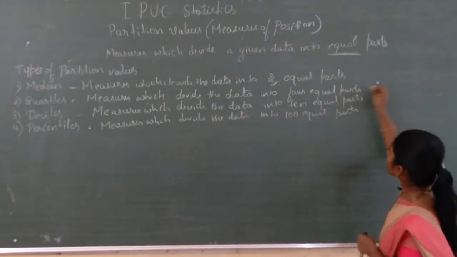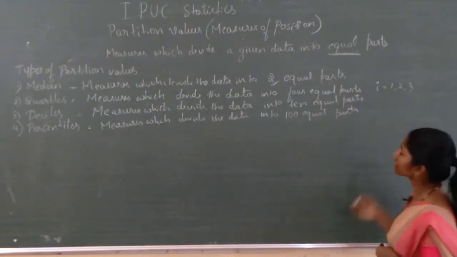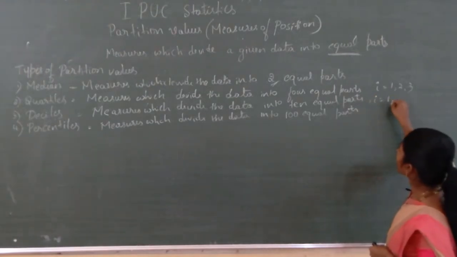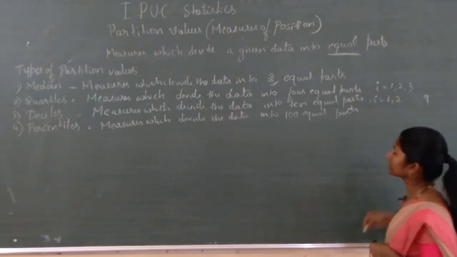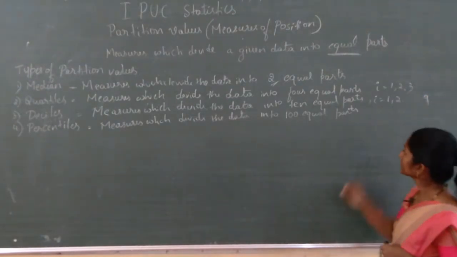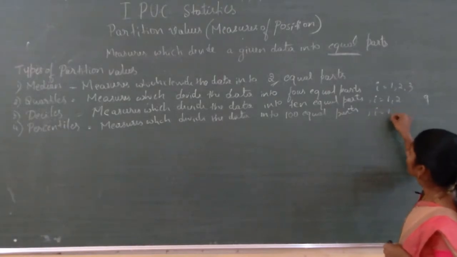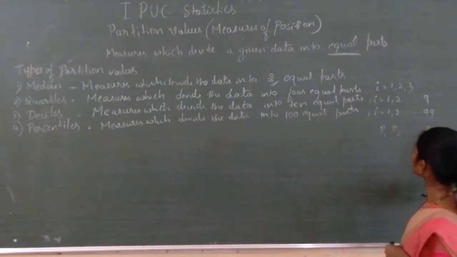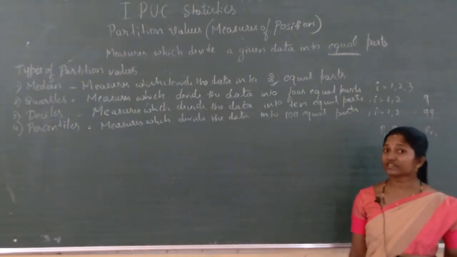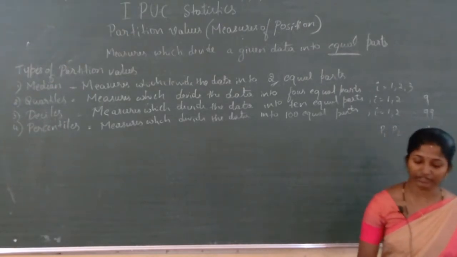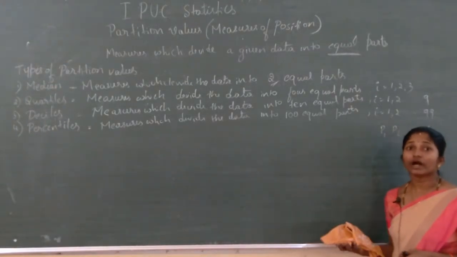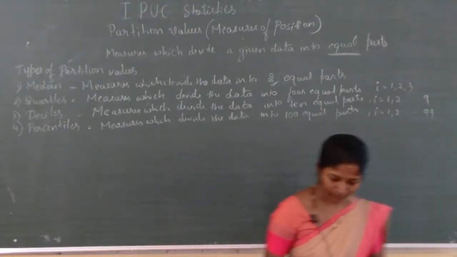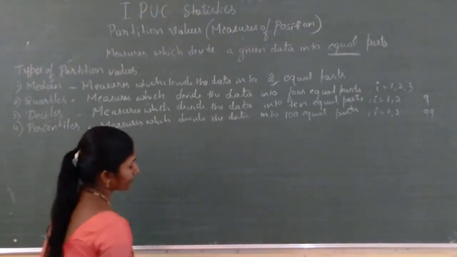Here i is equal to 1, 2 and 3: Q1, Q2 and Q3. For deciles, i equals 1, 2, 3, so on up to 9: D1, D2, so on up to D9. For percentiles, i equals 1, 2, so on up to 99: P1, P2, so on up to P99. These 99 percentiles divide the data into 100 equal parts. We have studied all these.